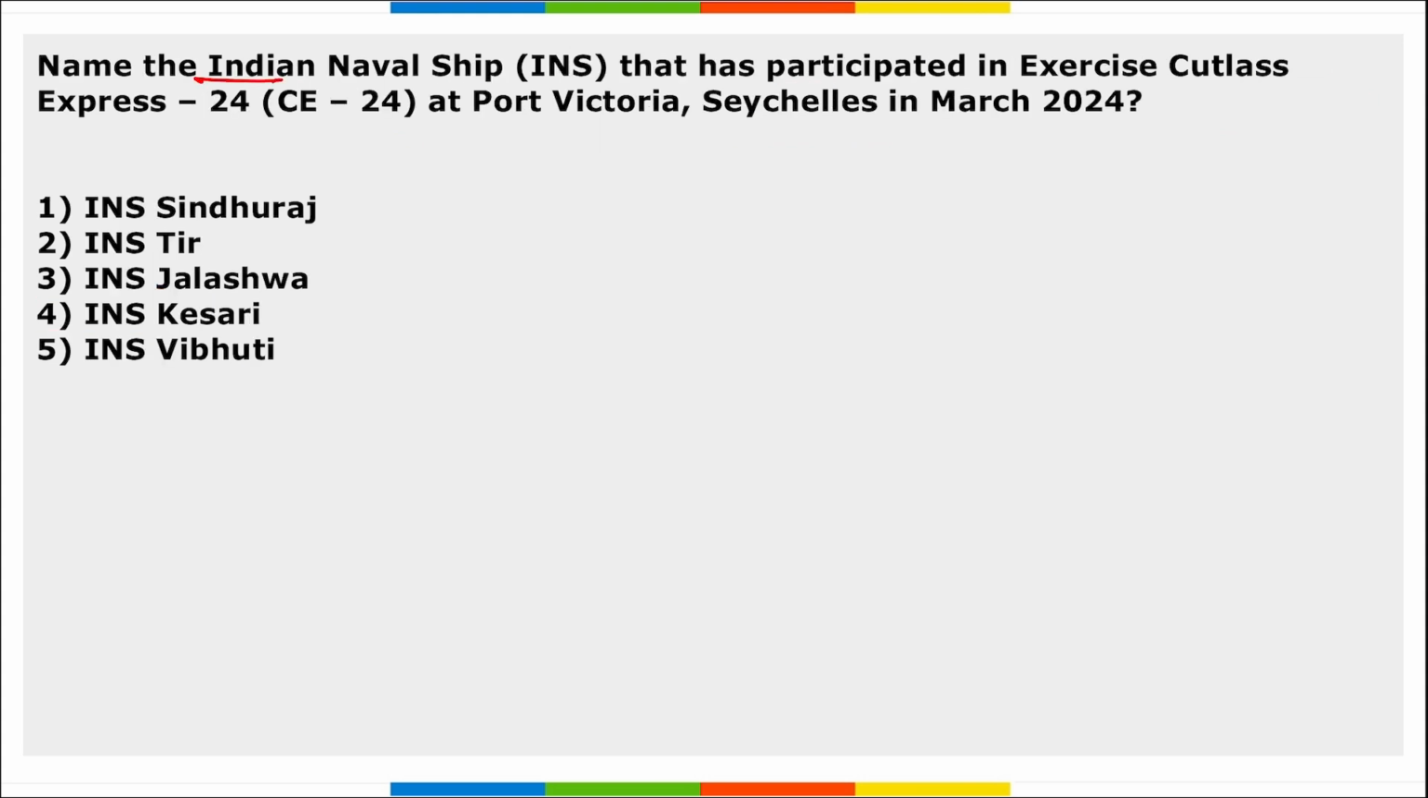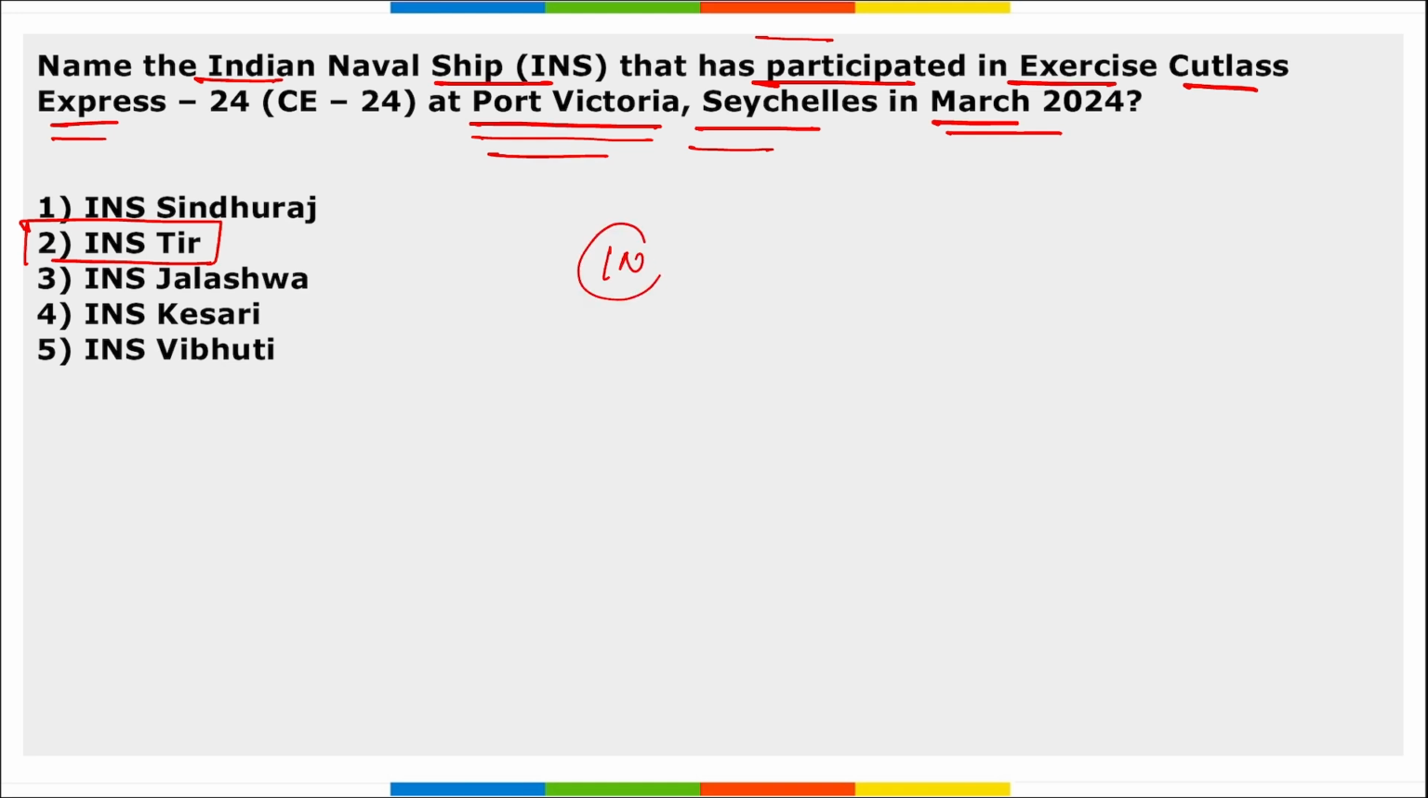Next, name the Indian naval ship that has participated in exercise Cutlass Express at Port Victoria, Seychelles in March 2024. It is INS Tir. Correct. Indian naval ship Tir has participated in exercise Cutlass Express at Port Victoria, Seychelles in March 2024, and the Indian Navy has been participating in this exercise since 2019.